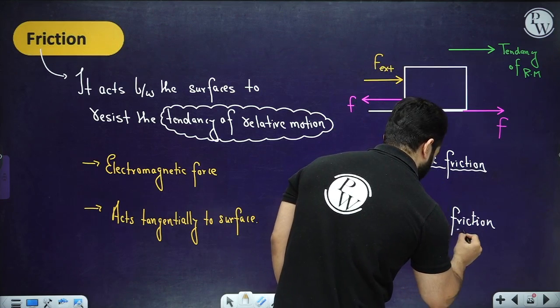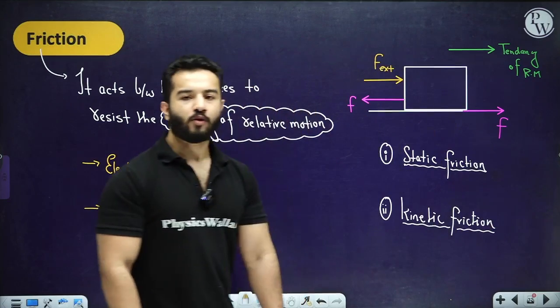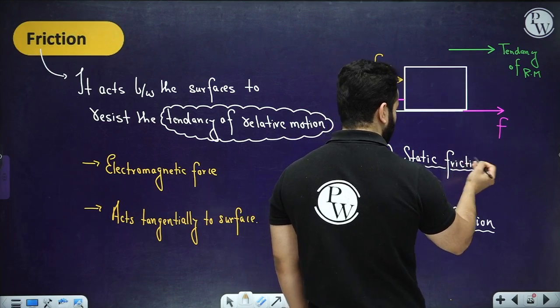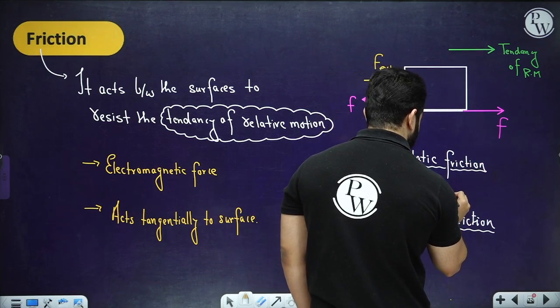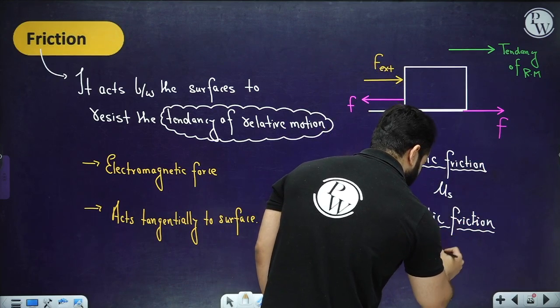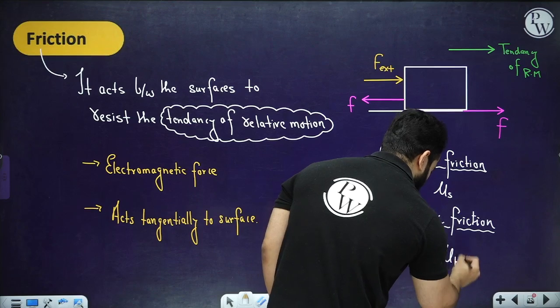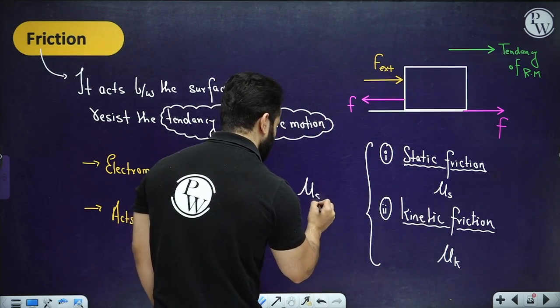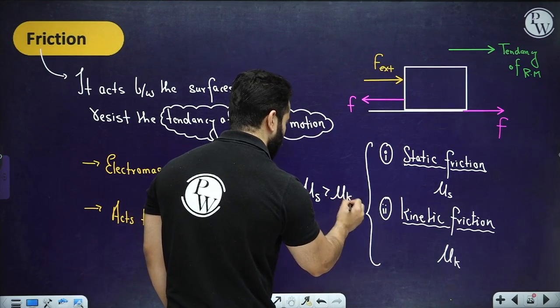To know more about the surfaces, we also have coefficients of friction. For static friction, we have the coefficient of static friction. For kinetic friction, we have the coefficient of kinetic friction. And mu s is always greater than mu k.